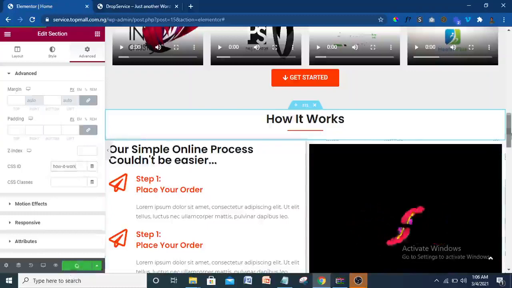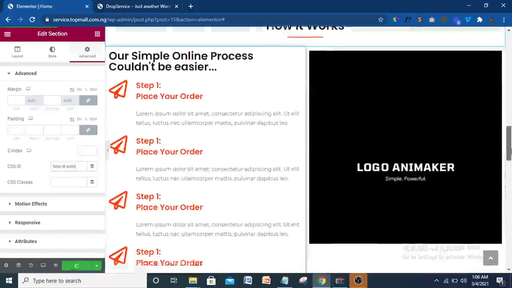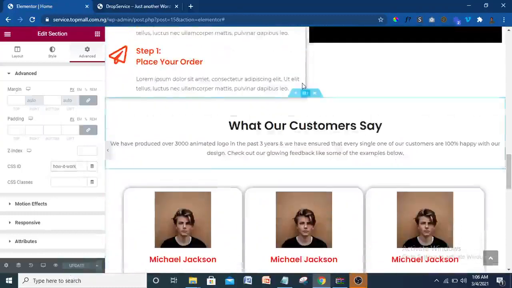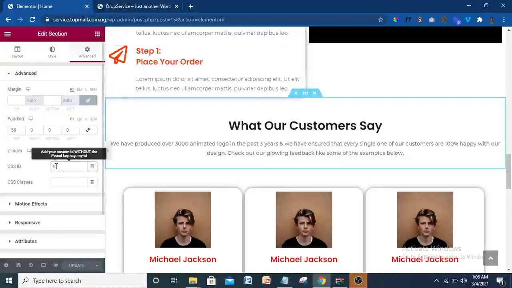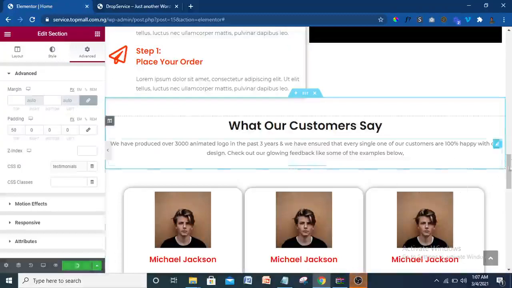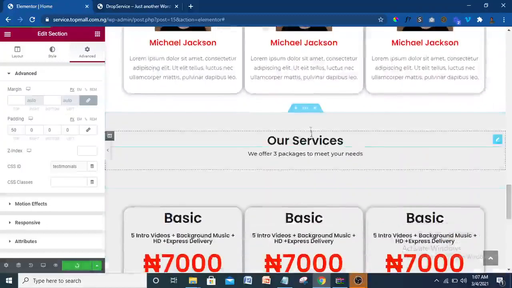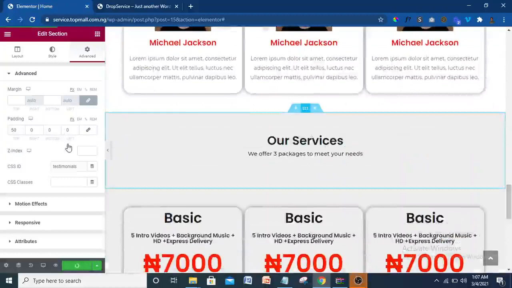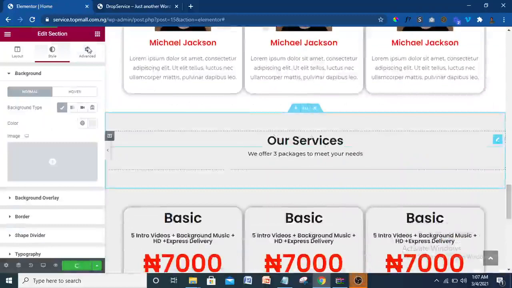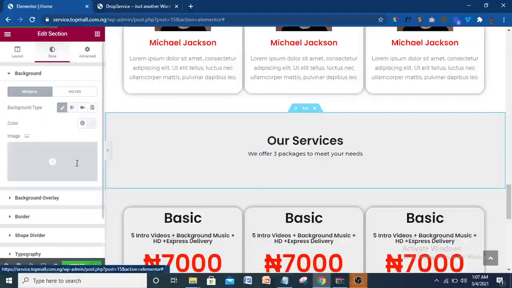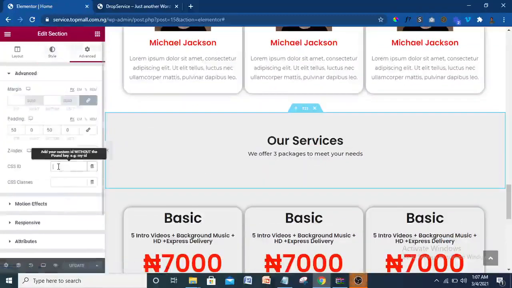So this part we are doing is very necessary so that everything will just be like a single home page. So this one, come up here, this column here. So advanced, CSS ID. So let's call this one testimonials. So update that too. So let's come. The last one is this one, pricing actually. So click on that. Come to advanced. Then here should be pricing.